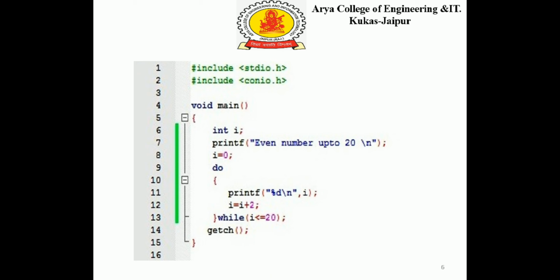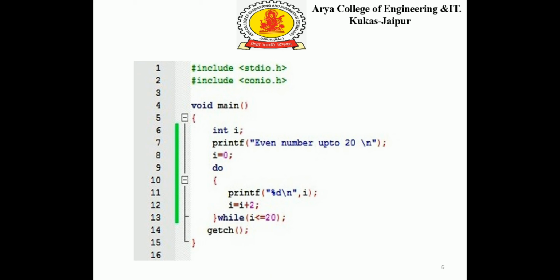How many times the loop will be executed? We can see every time the i is incremented by 2. First for 0, then for 2, then for 4, 6, 8, 10, then 12, then 14, 16, 18, then 20. Means it will be executed 20 times, oh sorry, 11 times the loop will be executed.